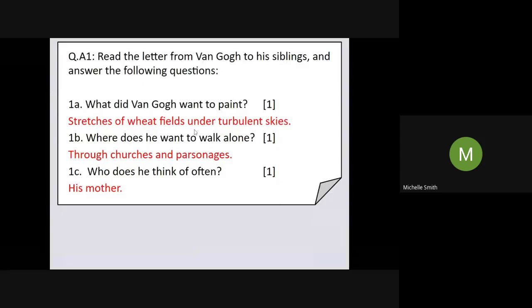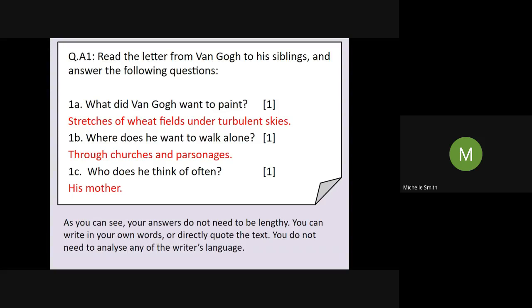So you can see they were all explicit pieces of information, weren't they? I didn't have to infer any meaning to find those answers. I just had to find keywords in the text. So paint, walk alone, and think of often. If I'd looked for those three phrases, just scanned the text, I would have been able to find them really quickly. So give yourself a pat on the back if you got those three right. Well done. You've completed question 1. Nice and easy, isn't it?